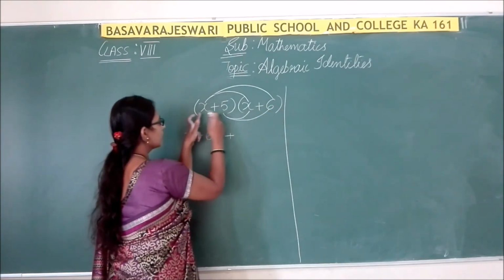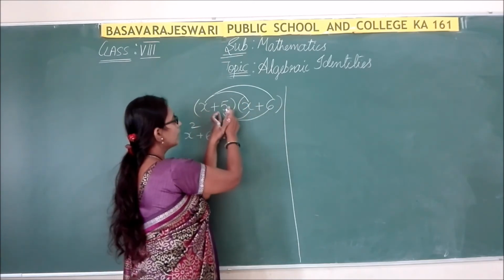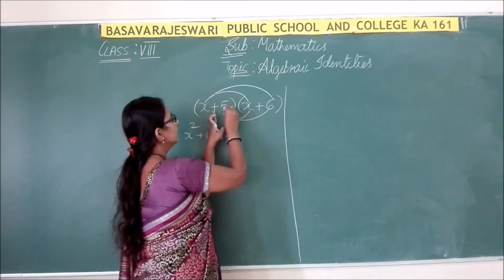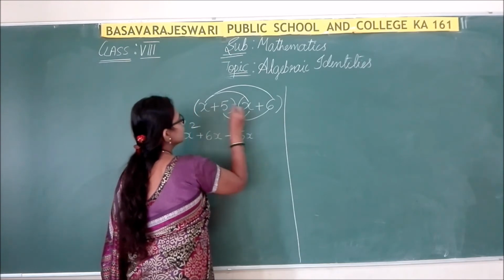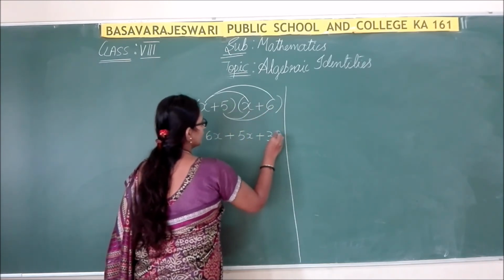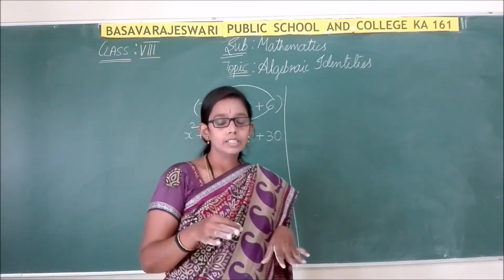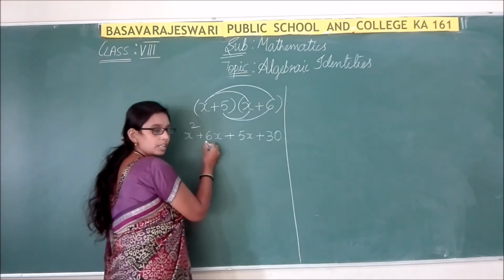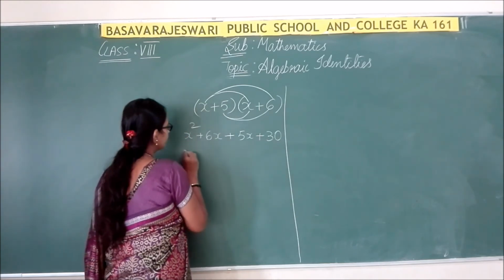So now with x we have multiplied these two terms. Now 5 is remaining. With 5 we have to multiply. Still if any other terms are remaining, the same procedure follows. So now plus 5 into x is 5x, plus into plus is plus, 5 into 6 is 30. If we have constants, you can multiply 5 into 9 is 45, like that. But here we have variables, where one is a constant, so you cannot multiply. 6 into x is nothing but 6x only.